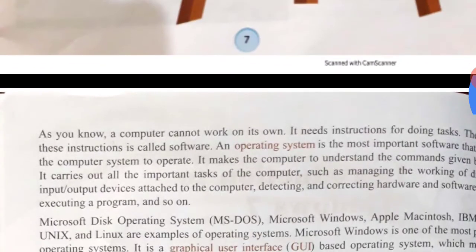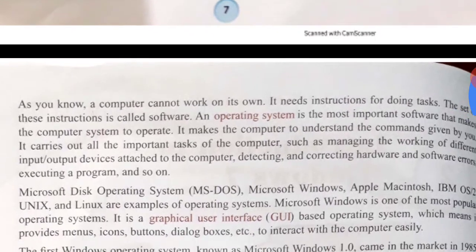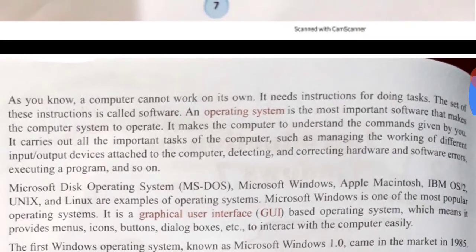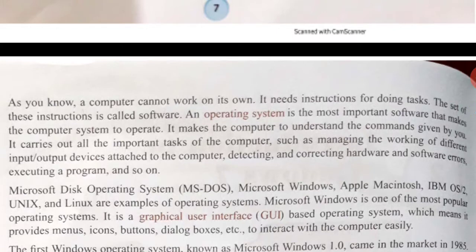As you know, a computer cannot work on its own. It needs instructions for doing tasks. The set of these instructions is called software. Software means what? That which you cannot touch or feel.